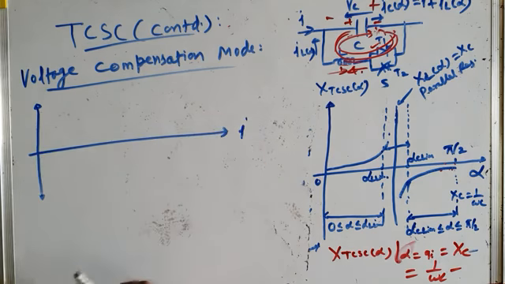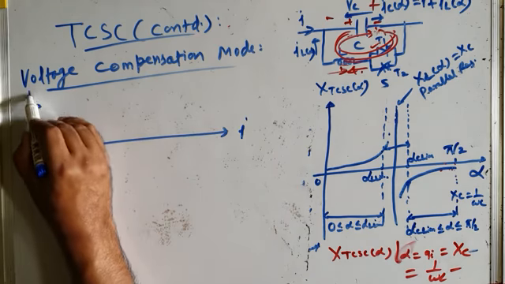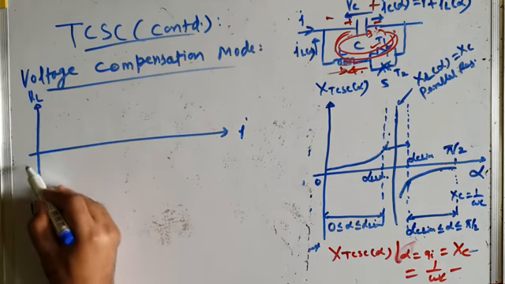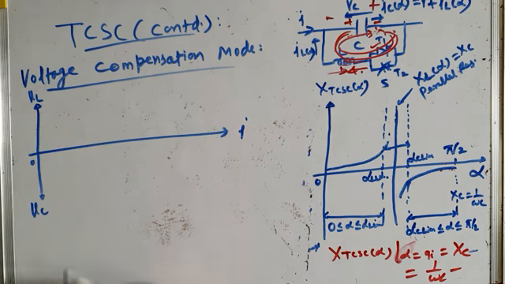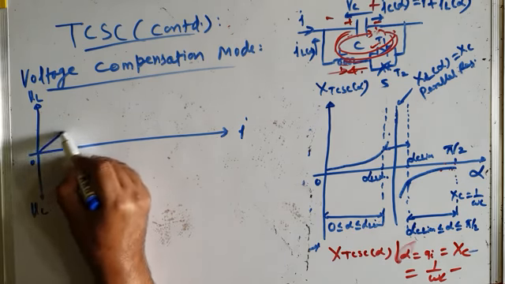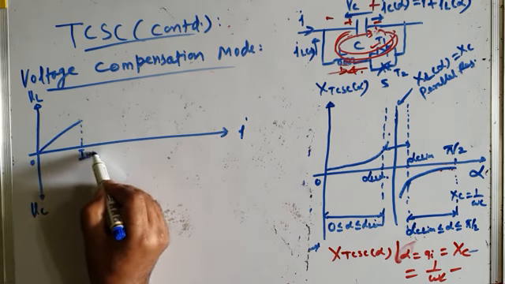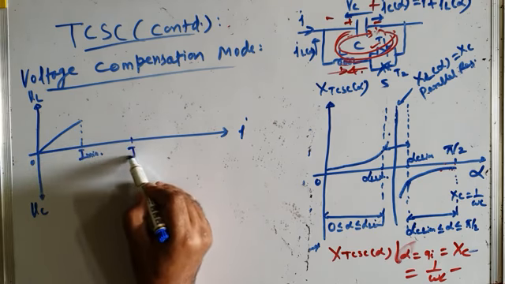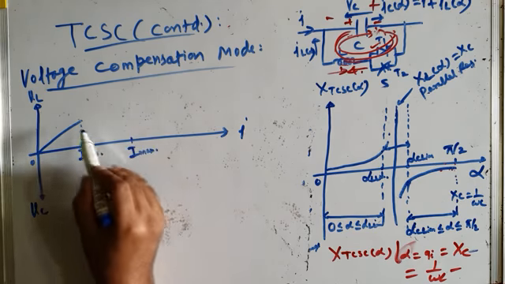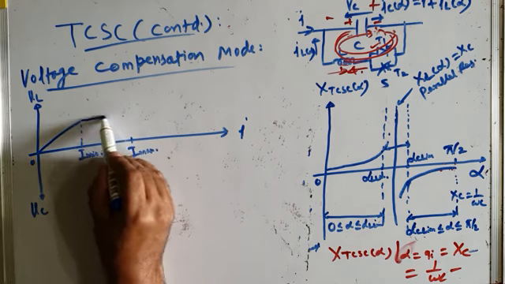This is I, the transmission line current. This is inductive voltage. This is capacitive voltage. This is minimum transmission line current, I min. And this is maximum transmission line current, I max. Let me first of all draw, then I will explain.